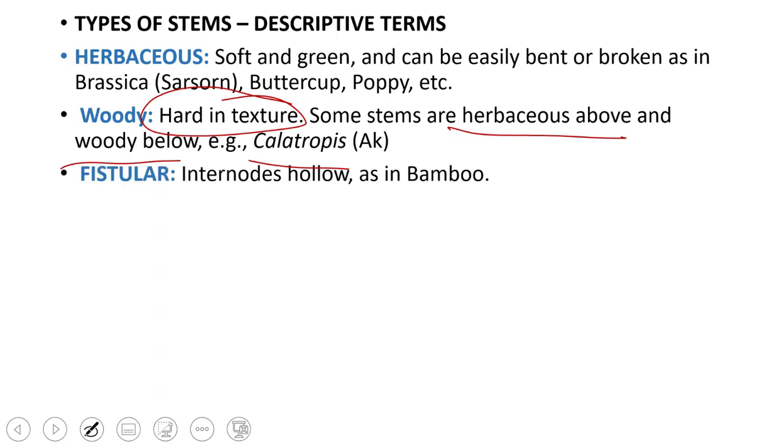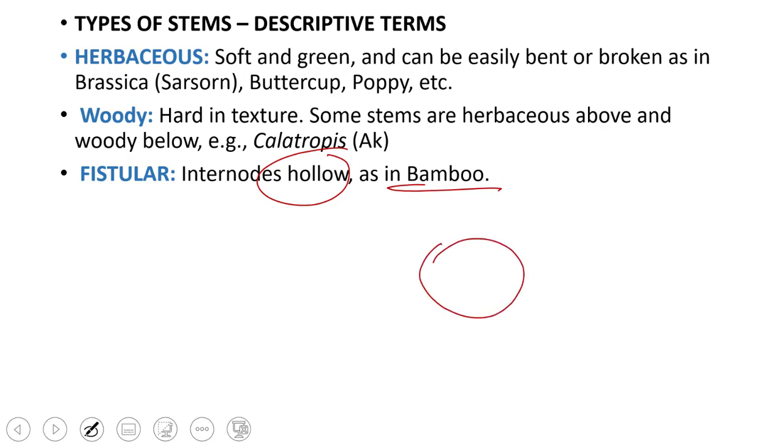Then we have fistular stem, those stems in which the internodes are hollow, and this is in bamboo, also in grasses like Saccharum spontaneum. These are tall grasses, and the stem of this is used in our area for writing with ink on wooden boards, what we call takhti and kalam. So internodes are hollow in bamboo. If you cut the section of the stem, the stem is hollow from inside. So internodes hollow, such a stem is known as fistular.